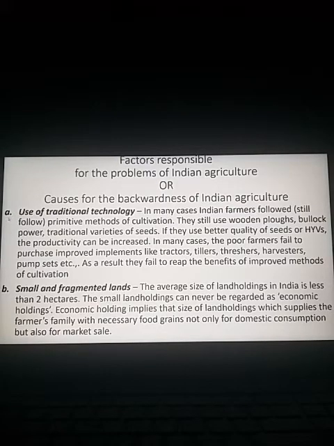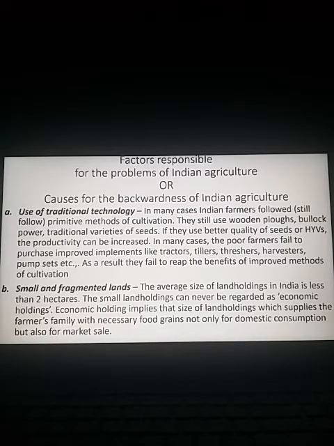First, point A. Use of traditional technology. In many cases, Indian farmers followed and are still following some primitive methods of cultivation. When I say primitive methods of cultivation, they are dependent on age old methods and more dependent on manual power than mechanical power or agricultural technology.